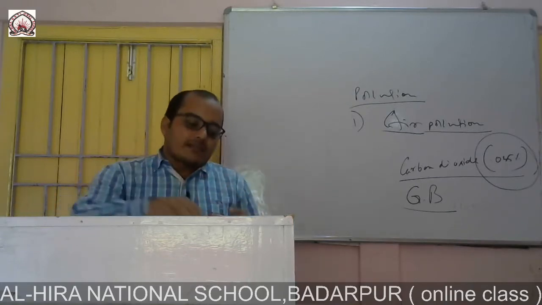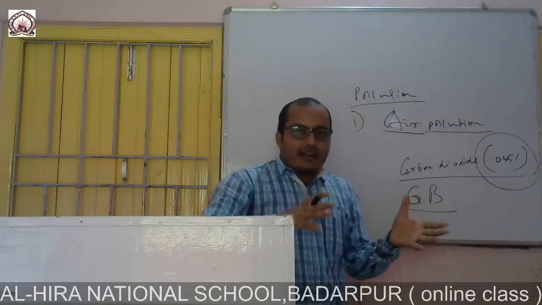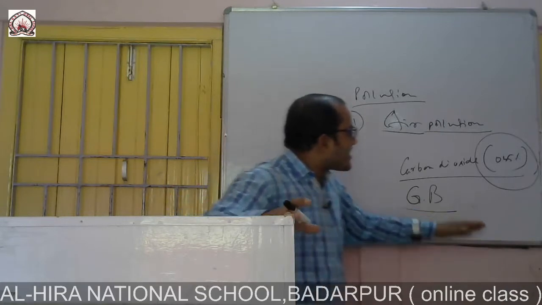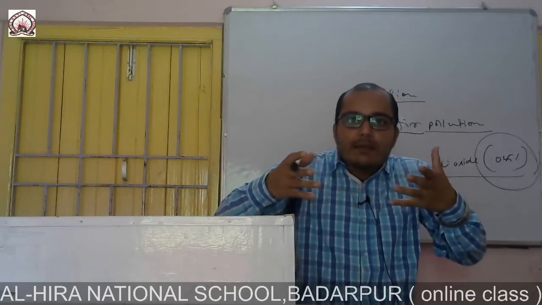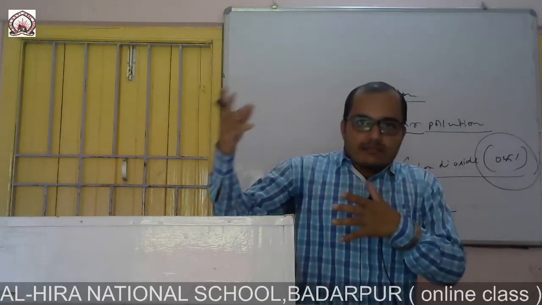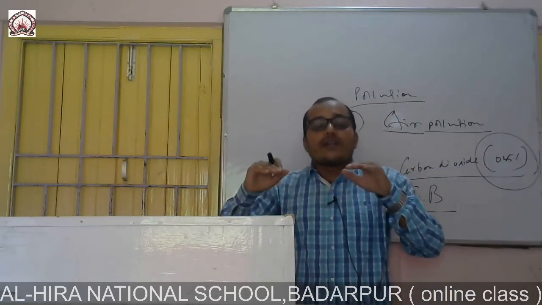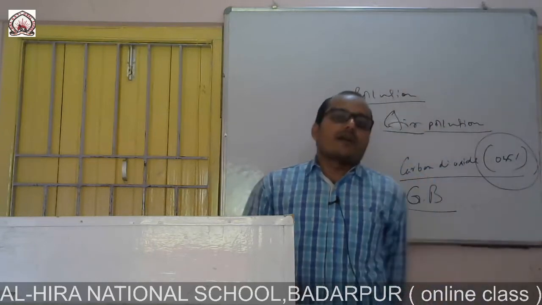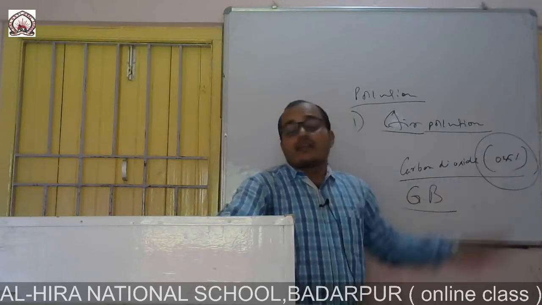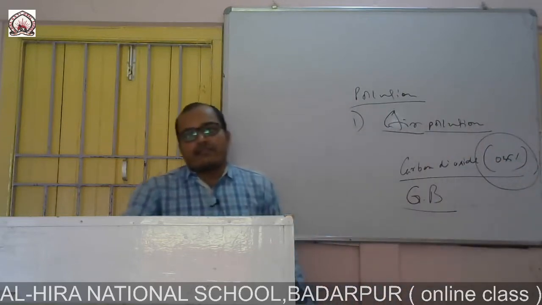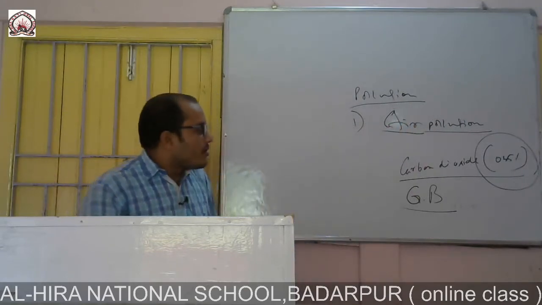Now, all these gases are present in the atmosphere in a definite proportion, okay, but when this definite proportion changes, some gas will be more, some gas will be less, it will become imbalanced, then disturbance will occur, the problem will occur, okay. So here I have already said that carbon dioxide is 0.035%, so when this increases, automatically the temperature will increase.